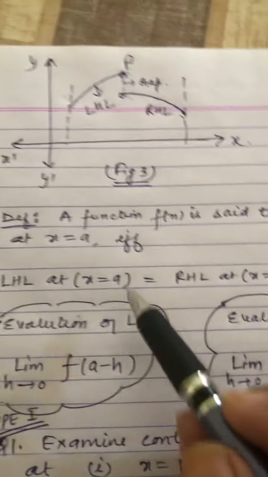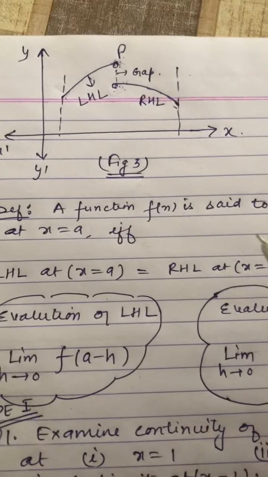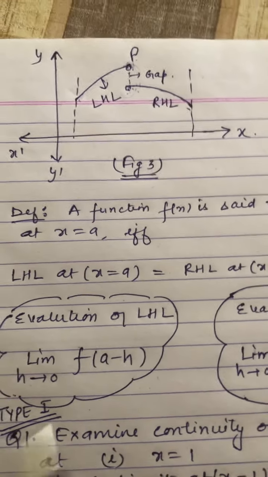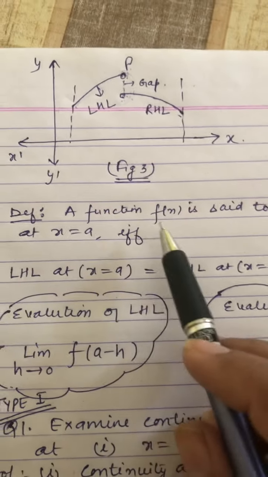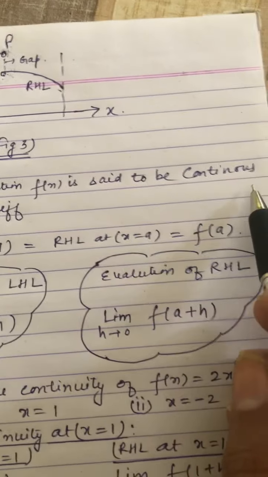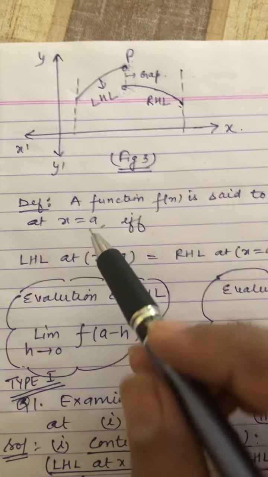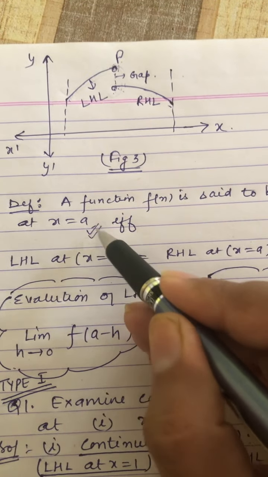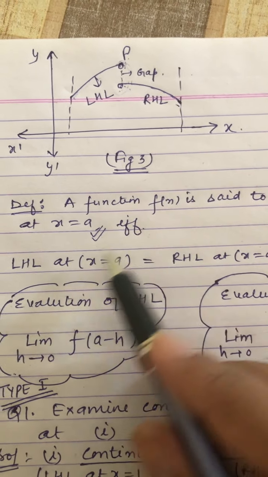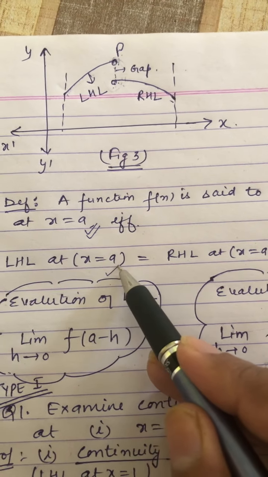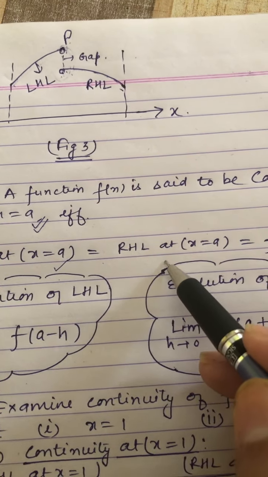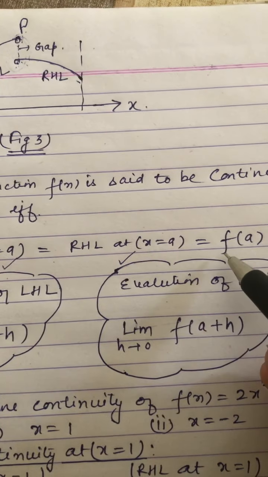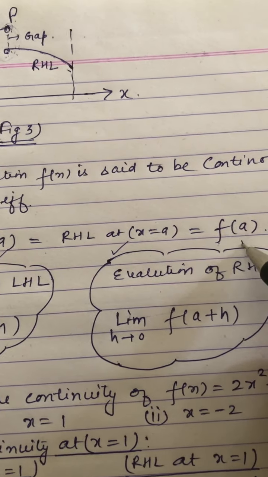So from here we define another definition, because in the exam you will not draw the graph, no? You do it by the definition. A function f(x) is said to be continuous at point A, suppose A is any point where we have to check the continuity, if and only if the left hand limit at x equal to A is equal to the right hand limit at x equal to A and equal to the value of the function exactly at point A.